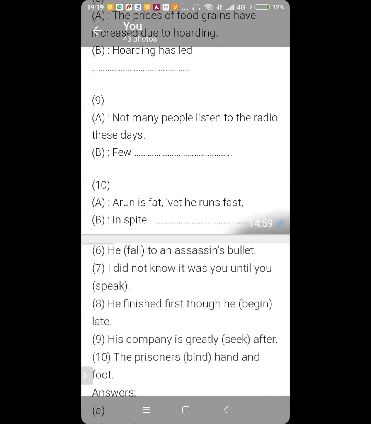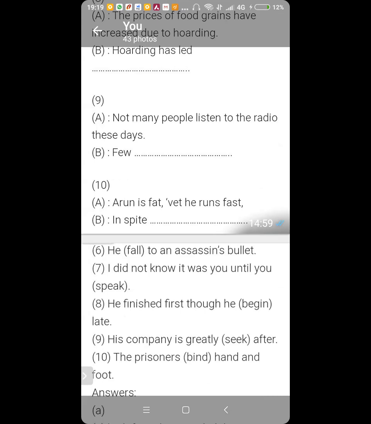Number 9. Not many people listen to the radio these days. Few people listen to the radio these days. Very good. "Not many" converts into "few". The meaning has to be the same, and you use different words to convey the same meaning.